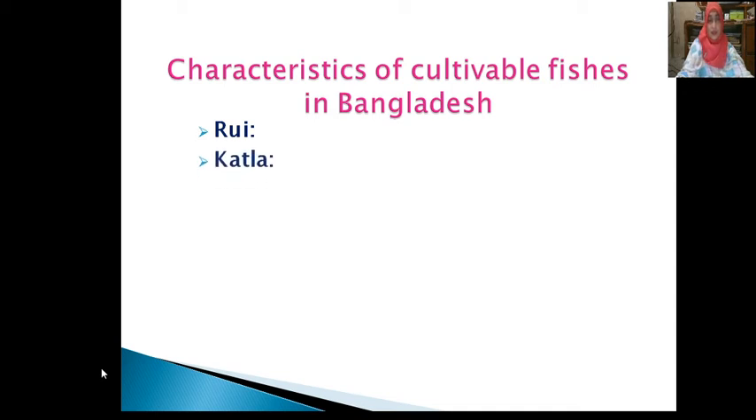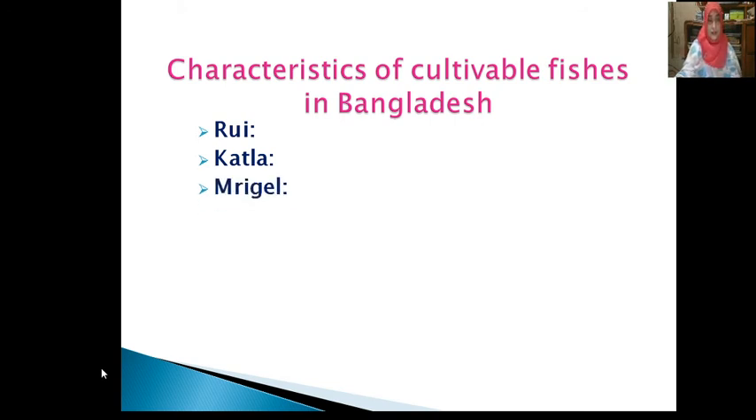Now I discuss with you katla. Its head is big. The body is white, broad and big. The beak is high. The mouth is bent upwards. This fish grows very quickly. If they are properly fed, they can be 4 to 5 kg within 2 years.